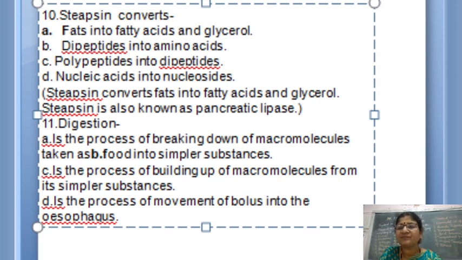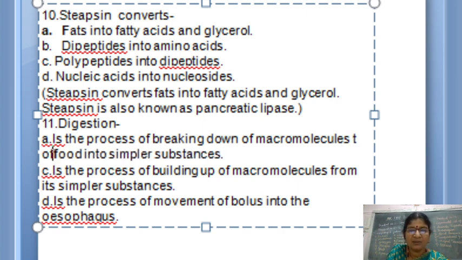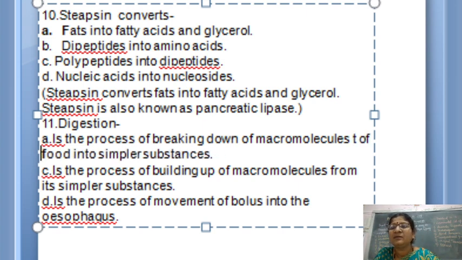Macromolecules of food into simple substances. Let it be. Fine, this one is your answer. You just have to remember the definition. What is given in the second option? It is the process of building up of macromolecules from simple substances. It is the wrong answer.